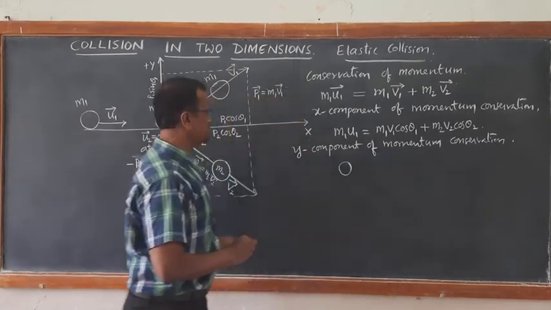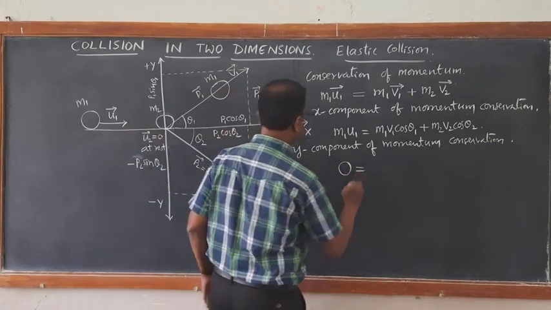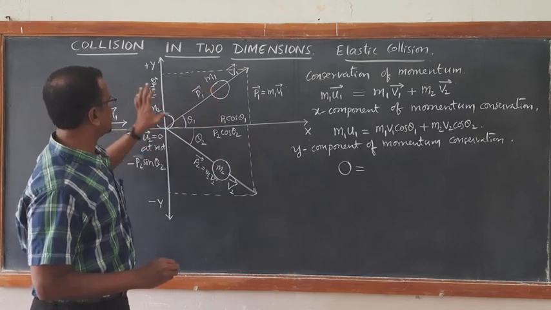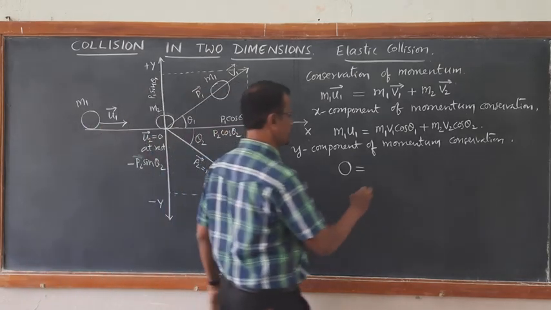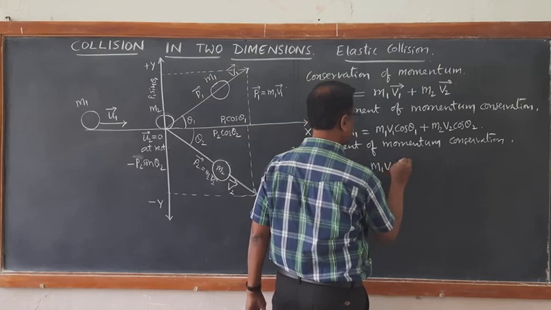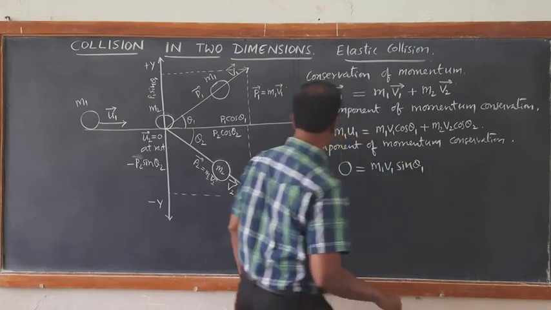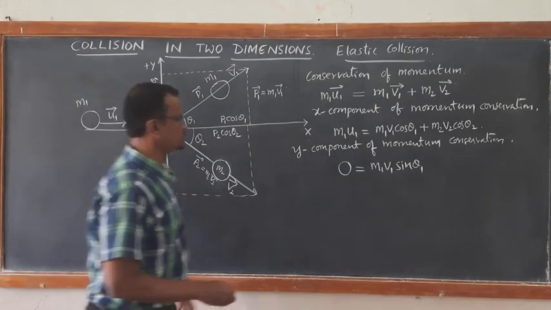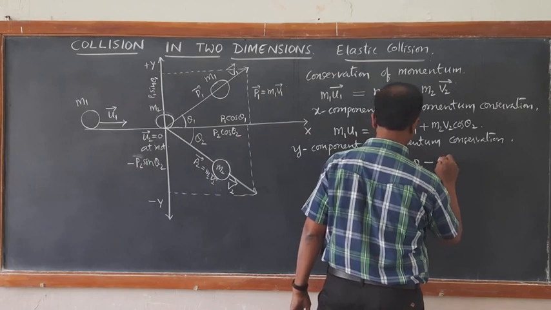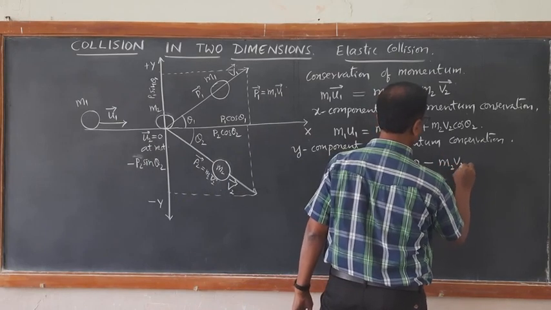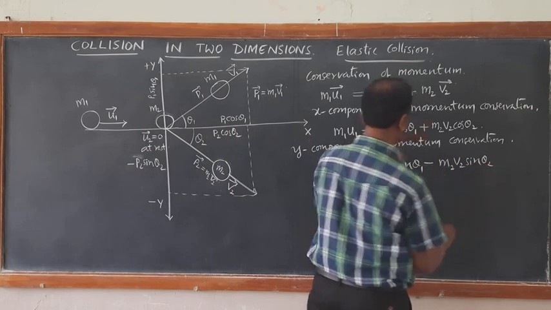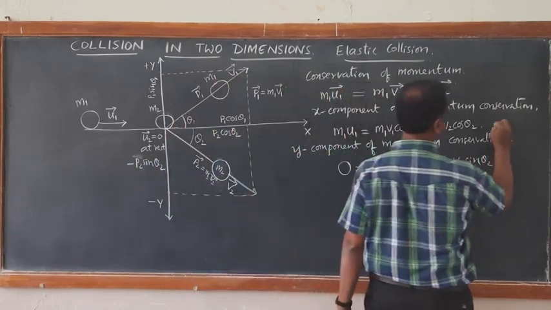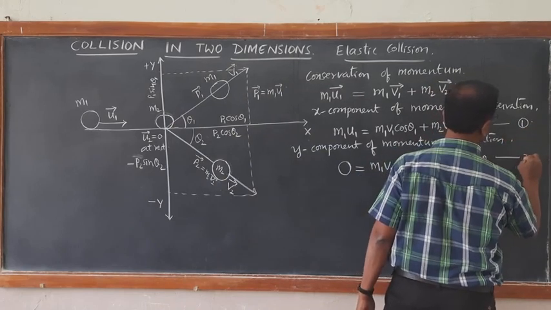So 0 is equal to the y component of momentum of particle m1, which is p1 sin theta 1, positive, that is m1 v1 sin theta 1, whereas the y component of the second particle is negative, minus p2 sin theta 2, that is m2 v2 sin theta 2. Thus we get two equations. You can call this equation number 1 and this one equation number 2.